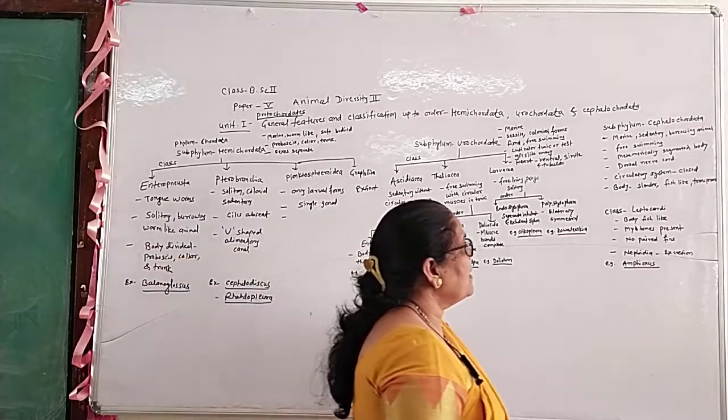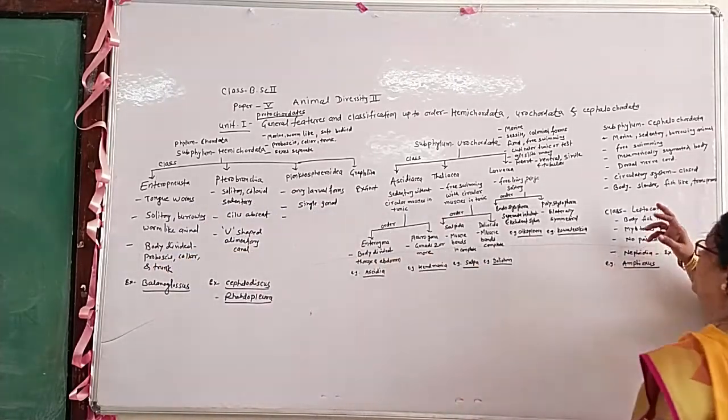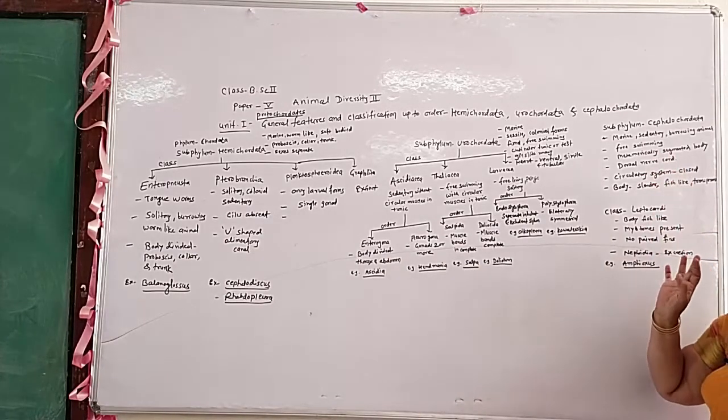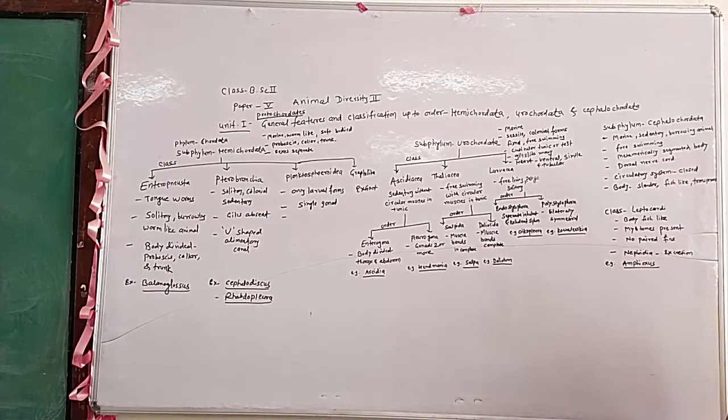Next subphylum is the Cephalochordata. Cephalochordata: cephalic means the head. In the head region, the notochord extends from the head region to the anterior region.